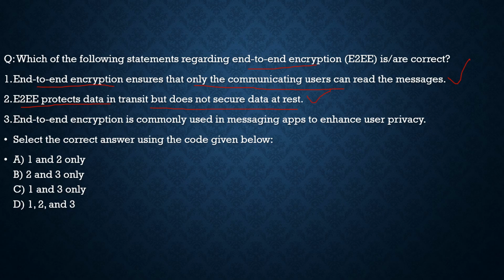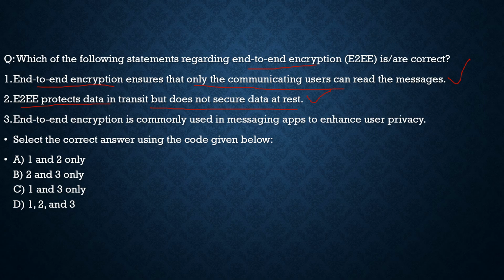100% correct. When the data is in transit, it protects it, but what does data at rest mean? For example, I sent a message and it has been received by the person. After that, it is not protected. You have to go for the screen lock and all that. For example, I text you, it can be seen by any other person once it has reached you.